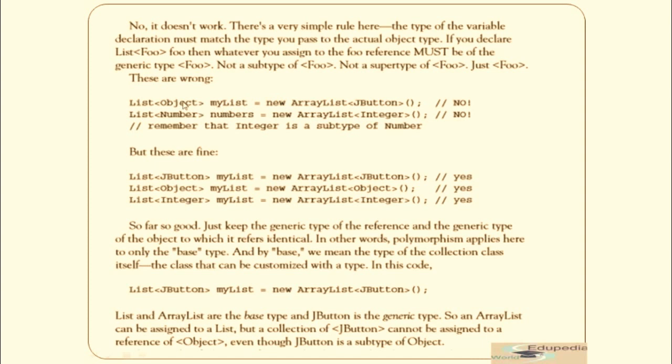Similarly, where on one side you have Object and on the other side JButton, this won't compile. Similarly, Number and Integer won't do. Although it's a subtype, it still won't do. JButton with JButton is fine, Object with Object is fine, and Integer with Integer is also fine. So this is how generics is related to polymorphism: you cannot apply polymorphism in the type of entry that you are putting into the ArrayList.